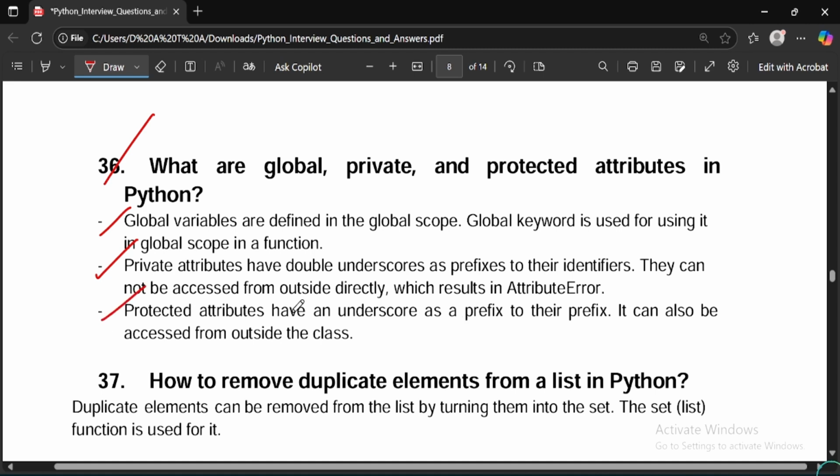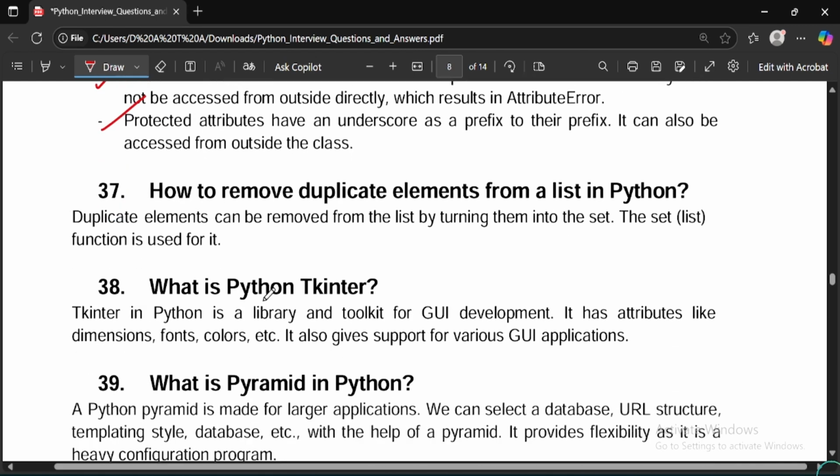And the third one is, protected attributes have a single underscore as a prefix to their identifiers. They can also be accessed from outside the class.